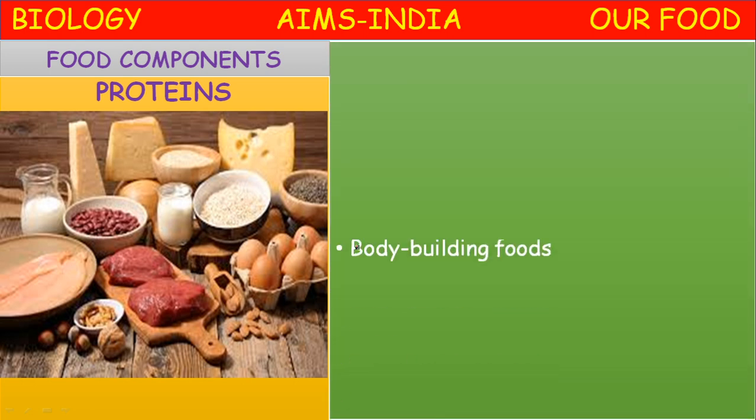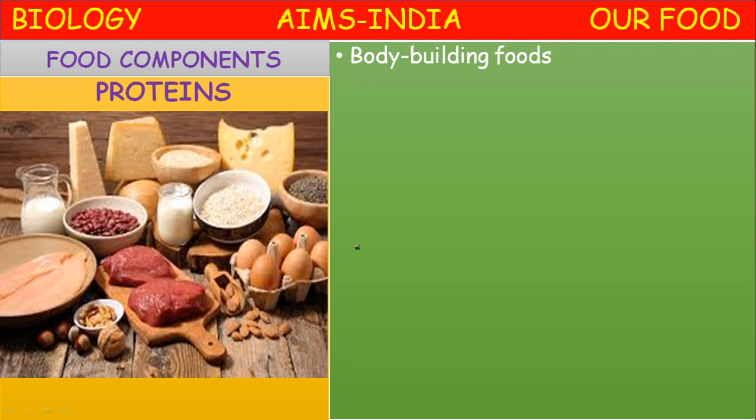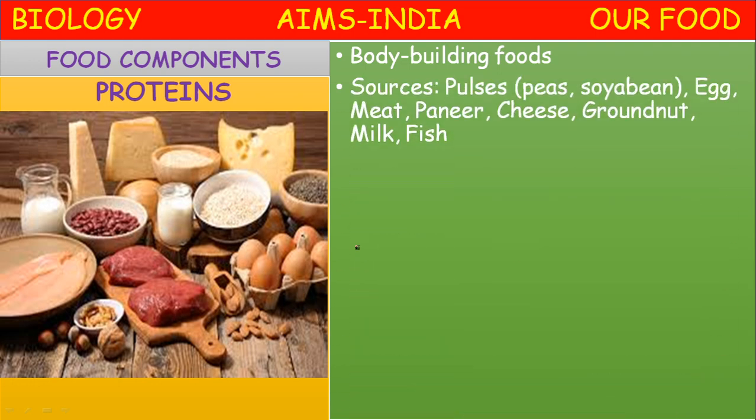What are proteins? The proteins are body building foods. The sources of proteins are pulses. Pulses means peas, soya beans, different types of beans, egg, meat, paneer, cheese, groundnuts, milk and fish.